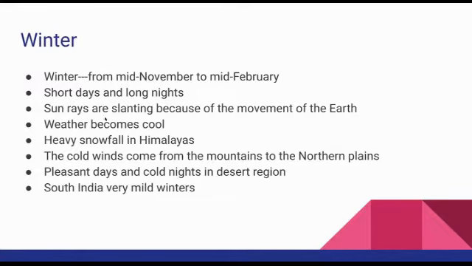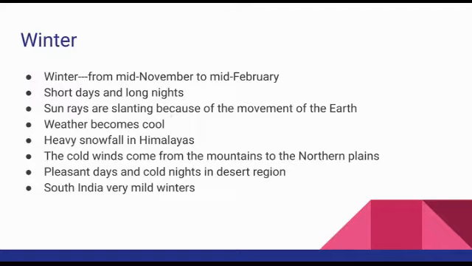Clear? And sun rays are slanting. And what is the speciality? Sun rays are slanting, and that is because of the movement of the earth. The earth is moving on its axis. Earth is also moving, and its rotation and revolution we already studied. So according to that, we are getting slanting sun rays during the time of winter in India.